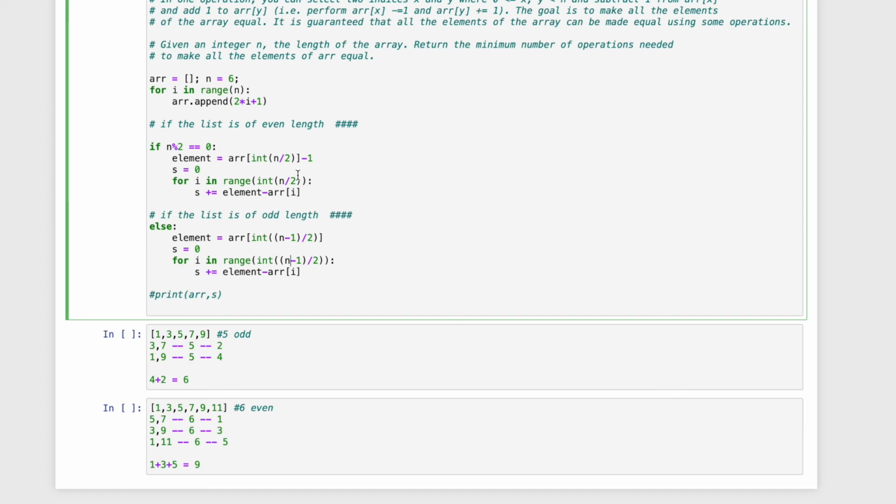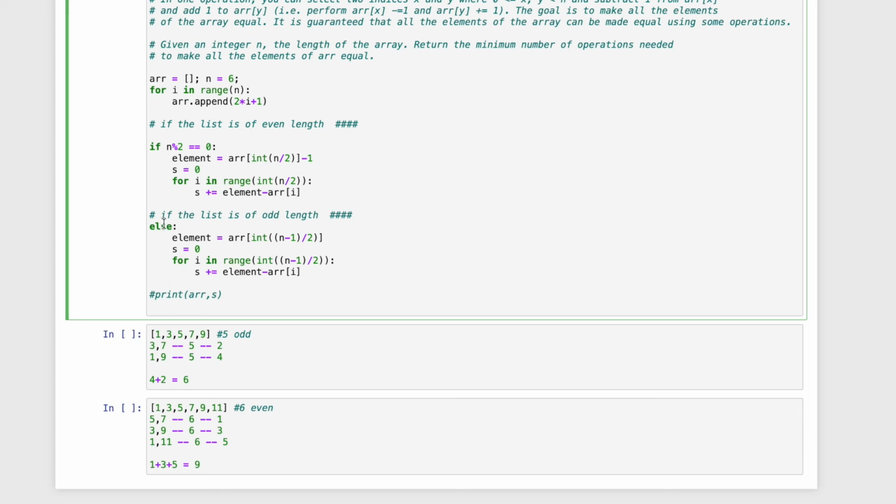So this i will run in the range of 3, that is 0, 1 and 2, and each time we will find the difference of that element with the required, desired element, and each time we'll just add it. We keep on adding, and then we'll get the number of steps.